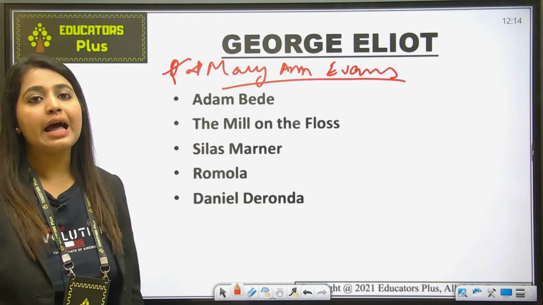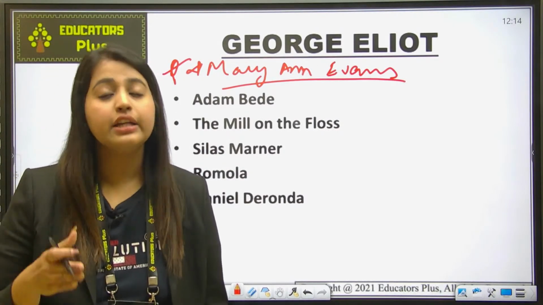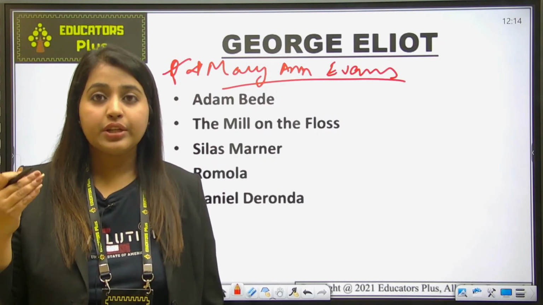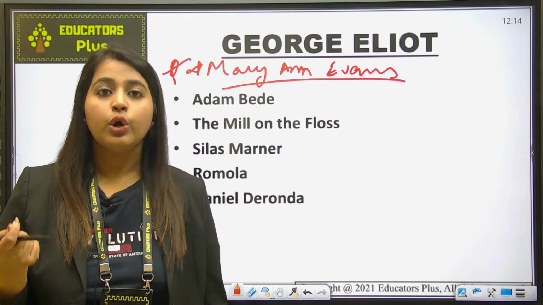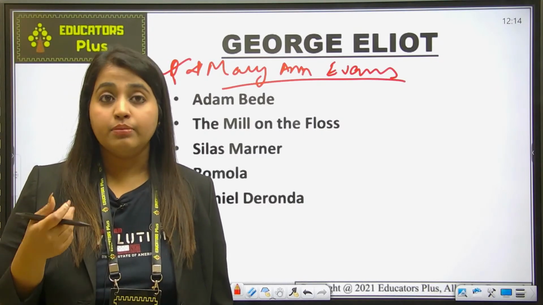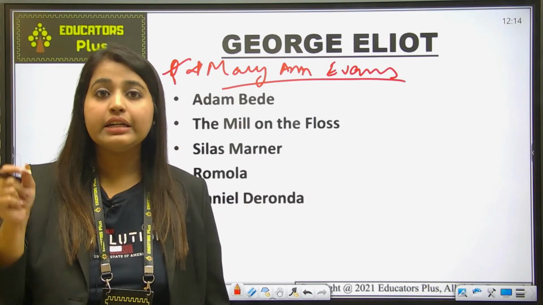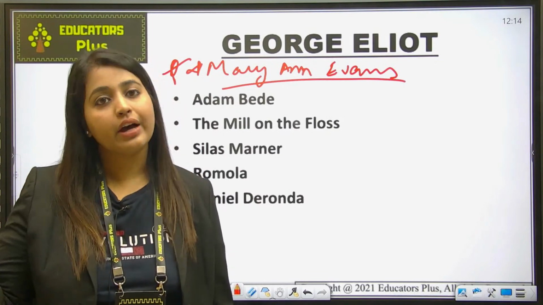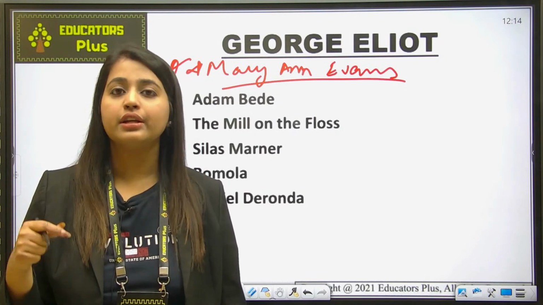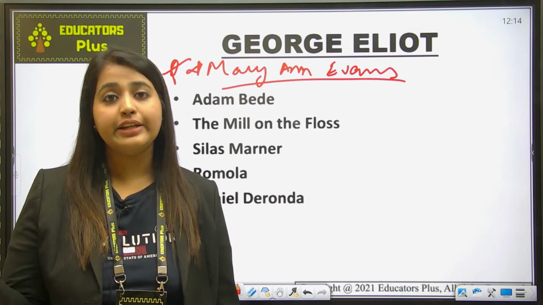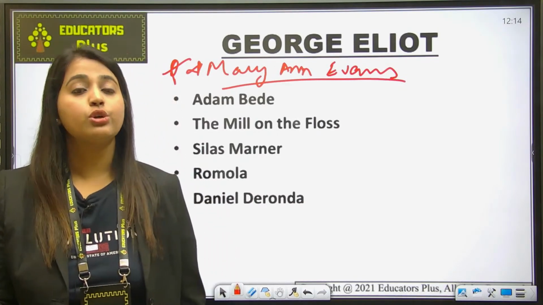Now her first work is Adam Bede. Okay, so Adam Bede is basically a work by George Eliot, and its action takes place during the close of the 18th century. Then Hetty Sorrel is the main character who is loved by Adam Bede, who was a village carpenter, and corrupted by Arthur Donnithorne. ठीक है, so Hetty Sorrel was in love with Adam Bede, and Arthur Donnithorne proposed marriage to her, and later on he deserted her, and this shows the devastated state of Hetty Sorrel.